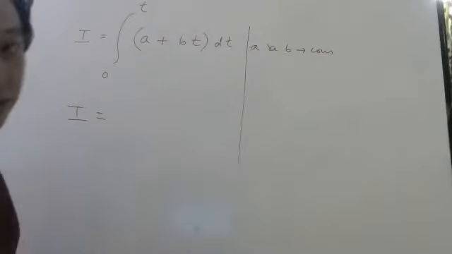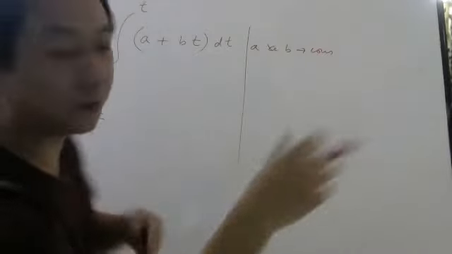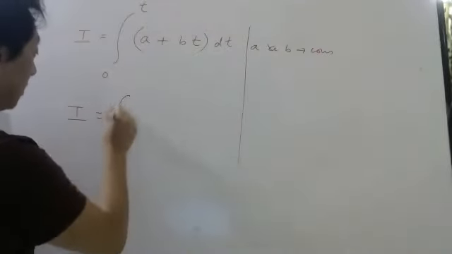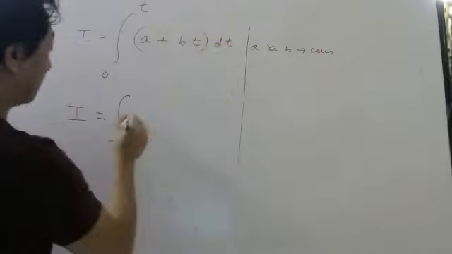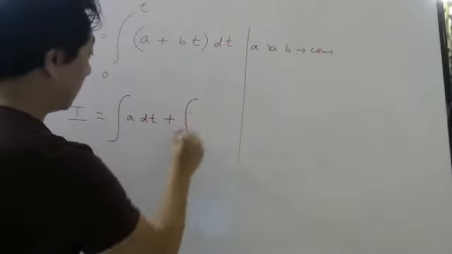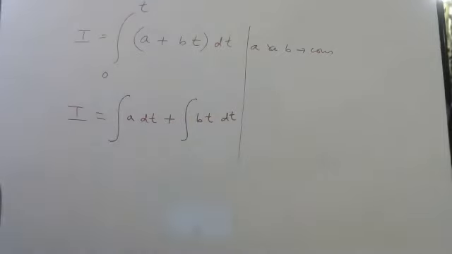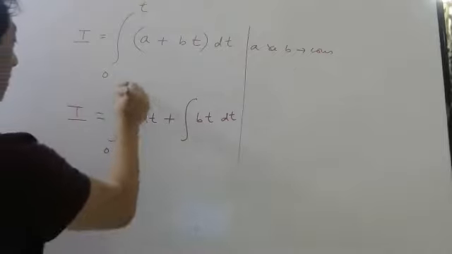So now solve this. How will I do it? First I have to use the distributive law. First you integrate the first term, so integrate a dt, plus integrate bt dt, from 0 to t.